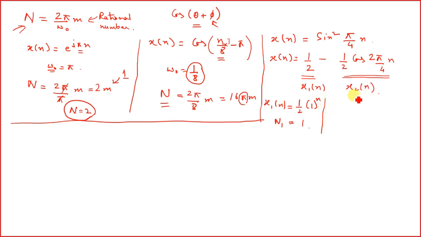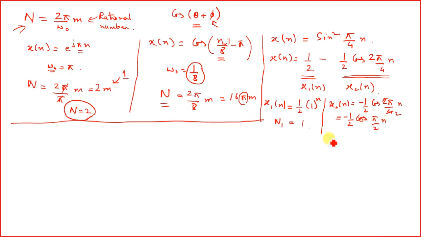Similarly, let me take the second case. x2[n] is equal to minus half cos of 2 pi by 4 n. So what is 2 pi by 4? It becomes minus half cos of pi by 2 n.